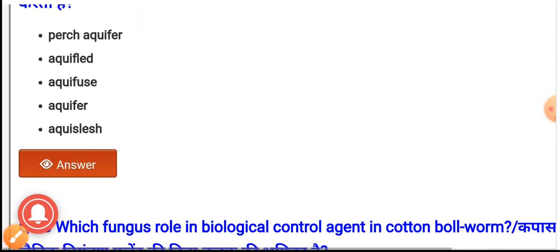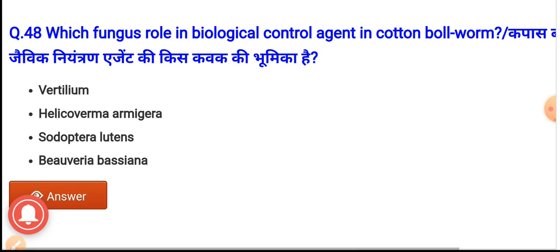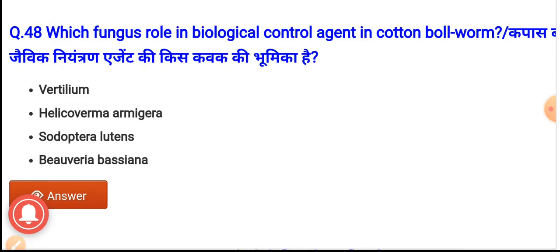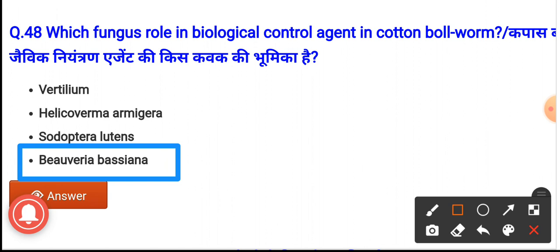Question number 48. Which fungus plays a role as a biological control agent in cotton bollworm? The options are Verticillium, Helicoverpa armigera, Spodoptera litura, and Beauveria bassiana. And the correct option is option D, Beauveria bassiana. It is the fungus which plays a key role as a biological control agent in cotton bollworm.